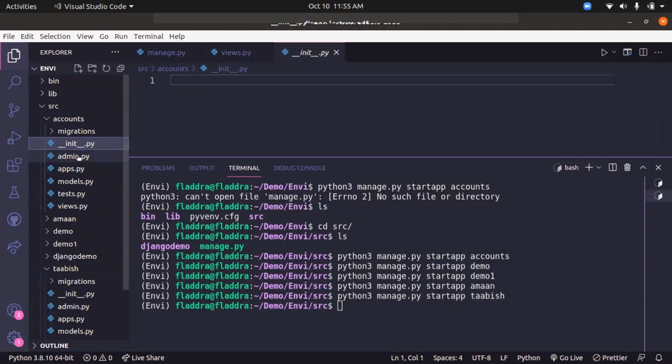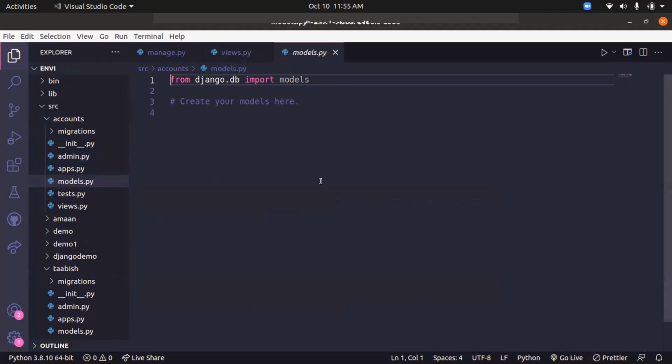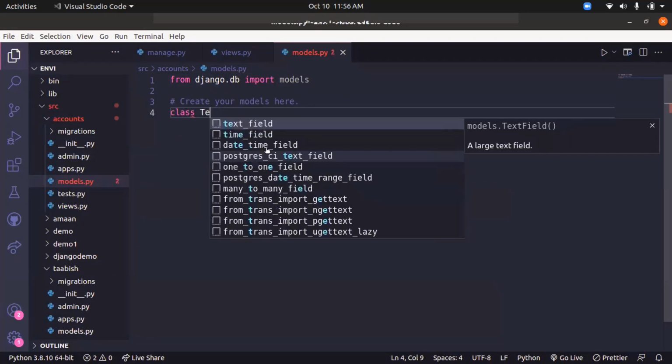Coming to the next file, what the admin.py file is. Before that, let's come to the most important file, the models.py file. In models.py you define the data structure. Here you don't need to create a database or anything. All you have to create is a class with the name of your table. Let's keep it Aman. Now let's keep it test over here.